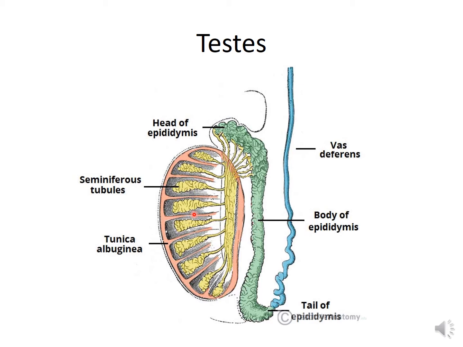I will show you in the next diagram. A network of thin tubules called rete testis provides passage for the spermatozoa from the seminiferous tubules to the vasa efferentia. So these are the rete testis and these are the vasa efferentia, which are opening.